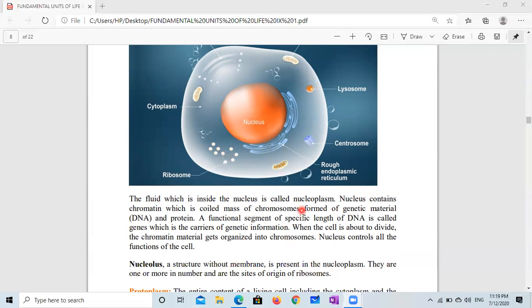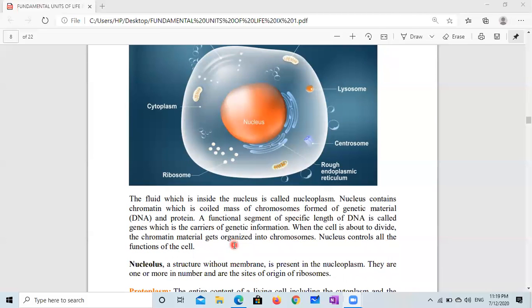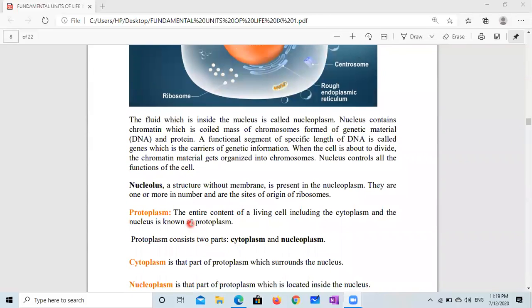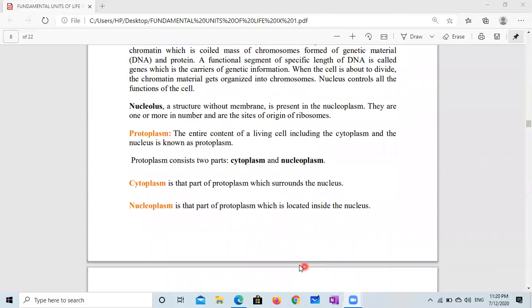Now protoplasm, this is a simple term. The entire content of the living cell, including cytoplasm and nucleus, is known as protoplasm, and this can be divided into two: cytoplasm and nucleus. As we have discussed, the fluid present between the plasma membrane and nucleus is known as cytoplasm, and the fluid present inside the nucleus is known as nucleoplasm. Okay.